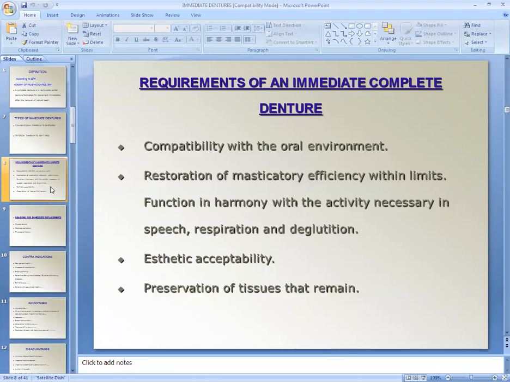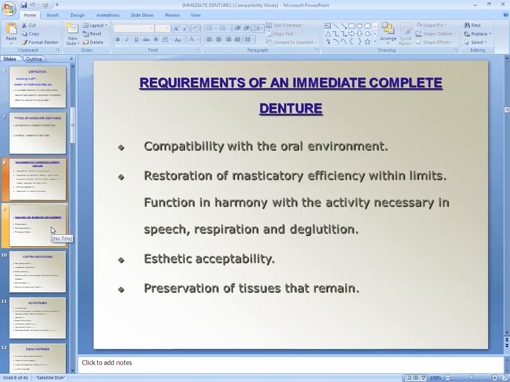These are the requirements for immediate complete denture: compatibility with oral environment, restoration of masticatory efficiency within limits, function in harmony with activity necessary in speech, respiration, deglutition, aesthetic acceptability, preservation of tissue that remains.